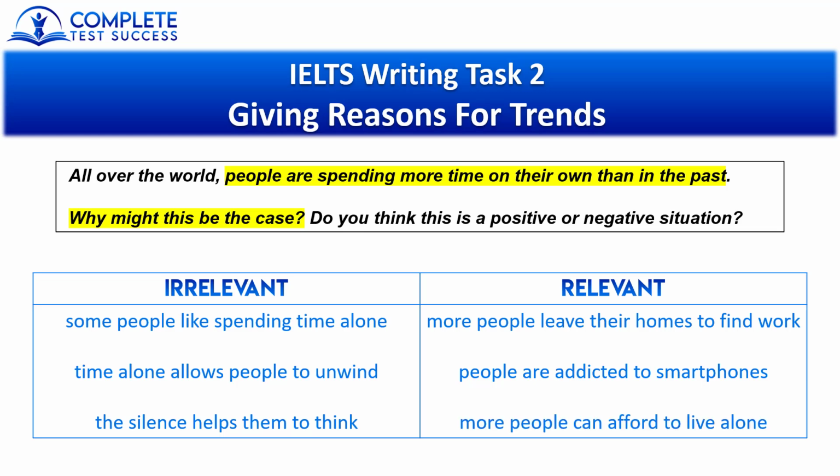Another idea could be, more people can afford to live alone. So the difference is how much money people have now compared to the past. And these all explain why people are spending more time on their own than they did in the past, compared to the irrelevant ideas which are just focusing on why people like to spend time on their own. So that's the mistake we're looking at. Whenever it says that more people are doing something or fewer people are doing something compared to the past, we need to describe the differences between now and the past.